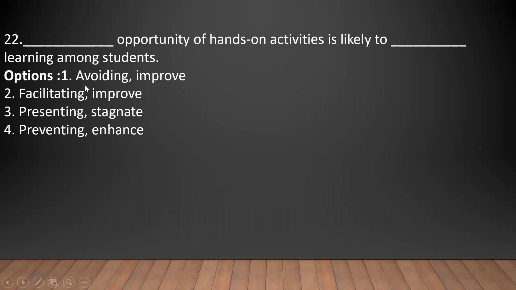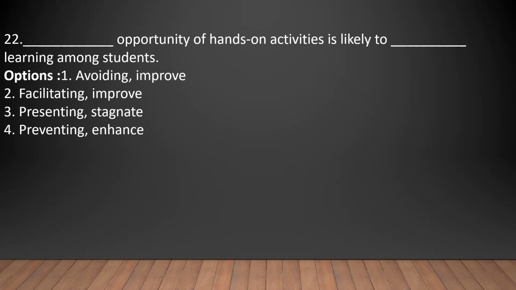22nd question: dash opportunity of hands-on activities is likely to dash learning among students. Option 1, avoiding and improve. Option 2, facilitating and improve. Option 3, presenting and stagnate. Option 4, preventing and enhance. So these are all applied questions. We have to understand this question, and if we understood it correctly, 100% we will mark the right option only.